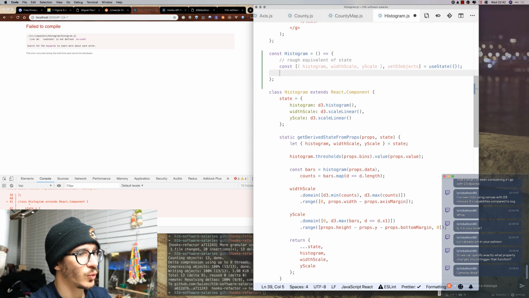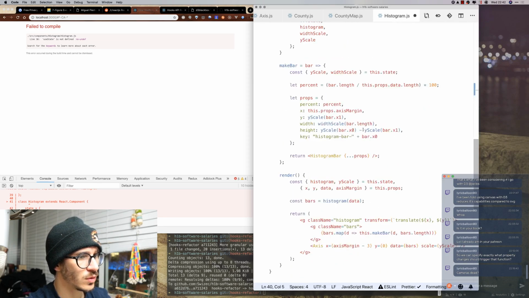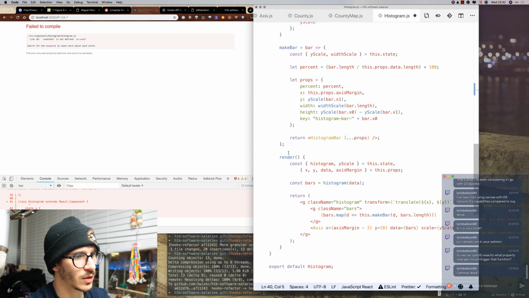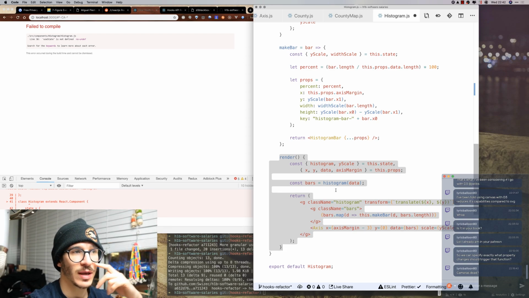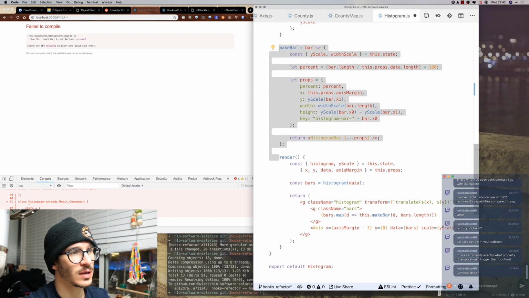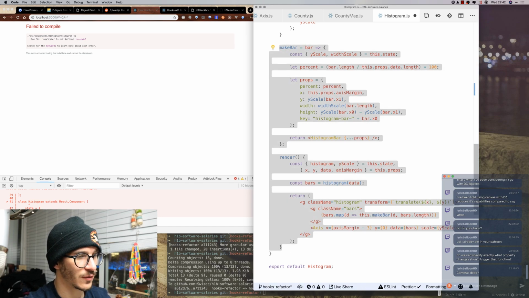Then we are going to have our render method, which I think we can extract into a separate function so that it's easier for us to read.